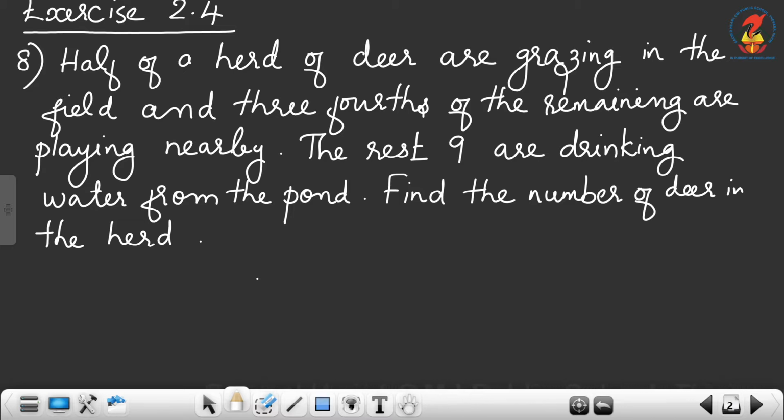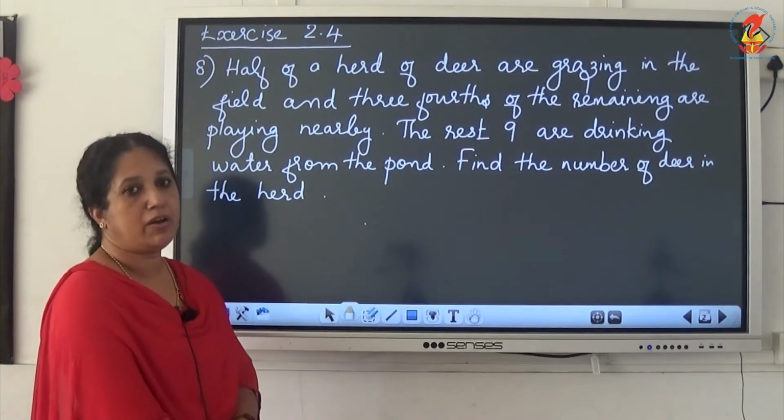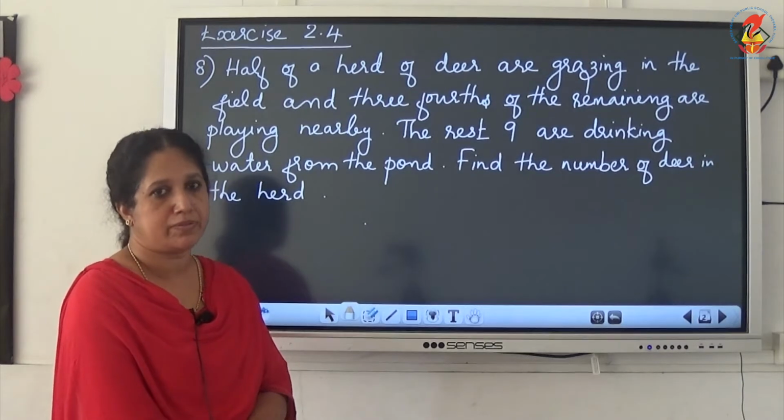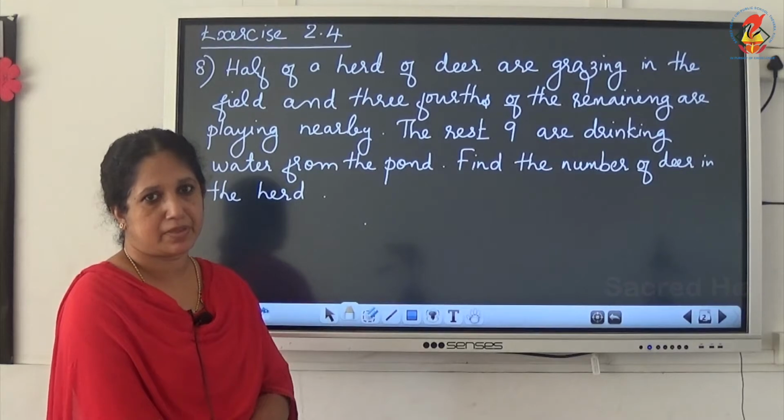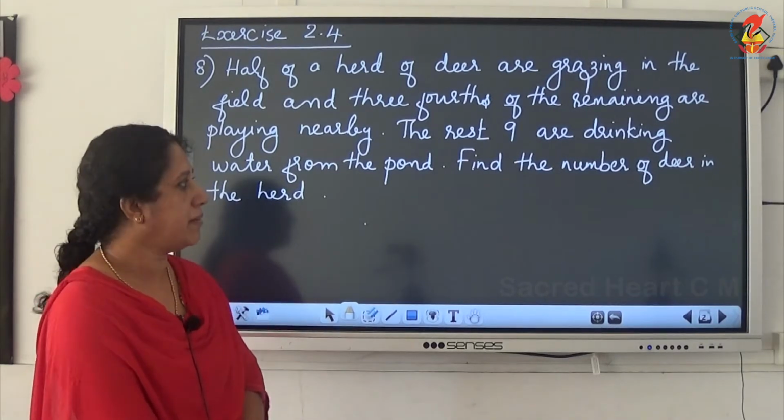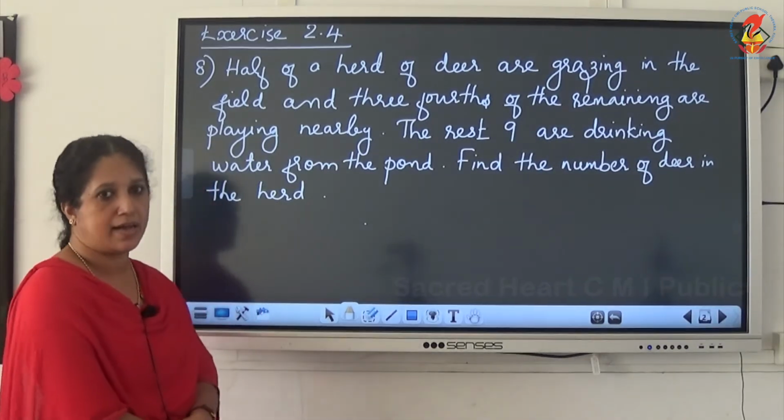Now question number 8. Half of a herd of deer are grazing in the field and 3/4 of the remaining are playing nearby. The rest 9 are drinking water from the pond. Find the number of deer in the herd. Here we have to find the number of deer, so that is the unknown quantity. So we can take the number of deer in the herd as x.